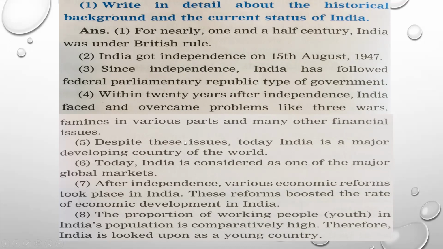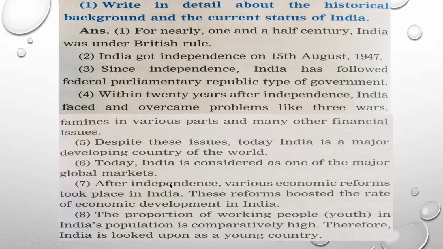After that, India started making development, and now let us see the current status of India in the world. It is considered one of the major developing countries, and that's why today the main intention of our government is development, that is Vikas. India is considered one of the major global markets where other countries, for example China, are interested in introducing and selling their products.